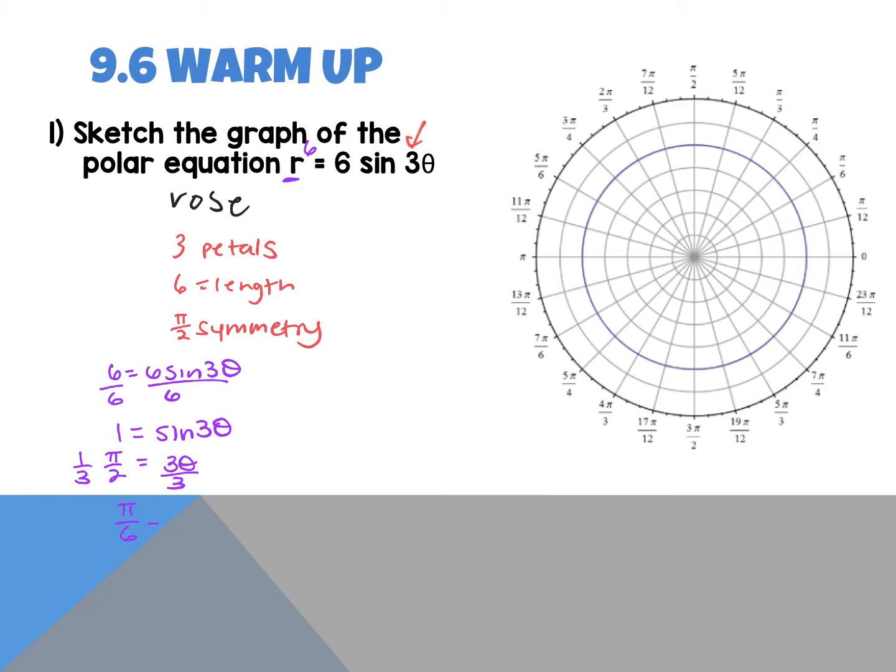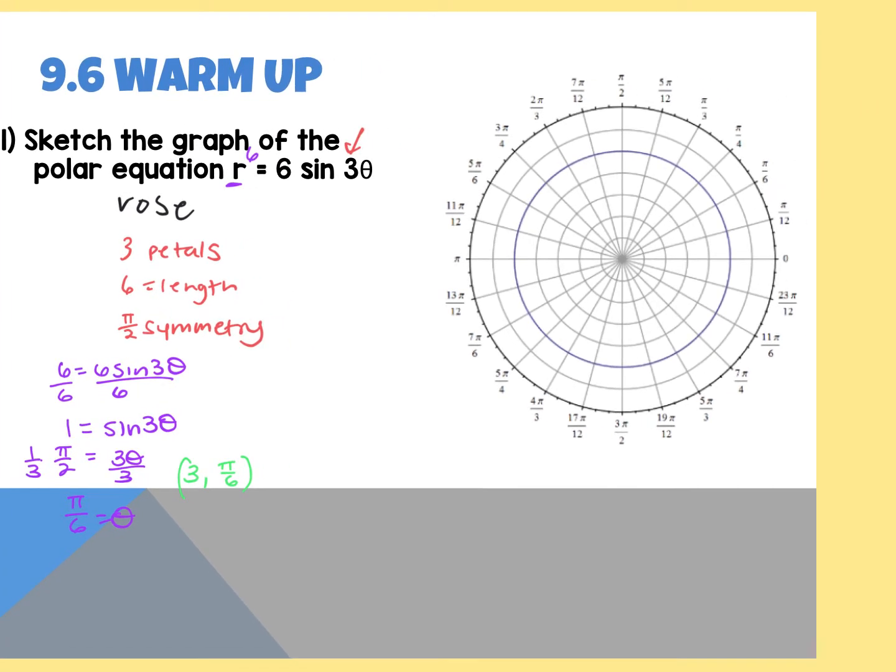So is this the same example I gave you yesterday? Pi over 6, 3 would be where one of my petals is. So if I go pi over 6 and I go to 3, 1, 2, 3, I know I have a petal there. Because there's symmetry over the y-axis, or the pi over 2 axis, that means the other petal happens at 5 pi over 6. And then there should be one underneath at pi over 2.